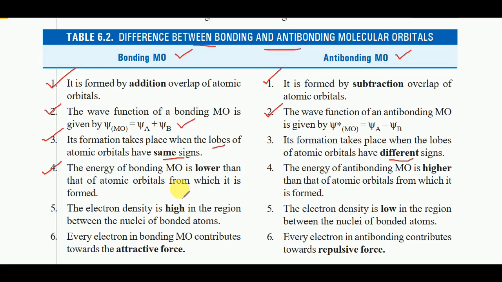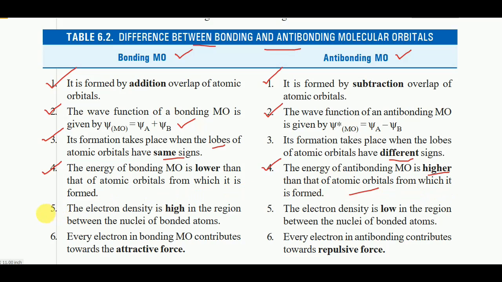Next, fourth point: the energy of a bonding molecular orbital is lower than that of the atomic orbitals from which it is formed. The energy of an anti-bonding molecular orbital is higher than that of the atomic orbitals from which it is formed.